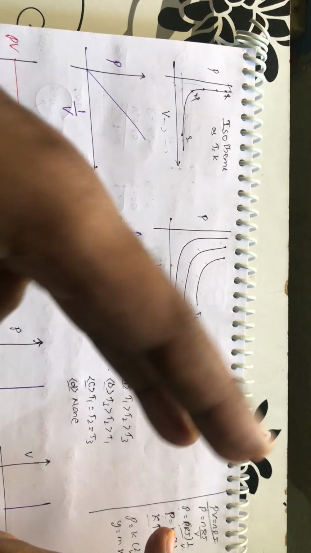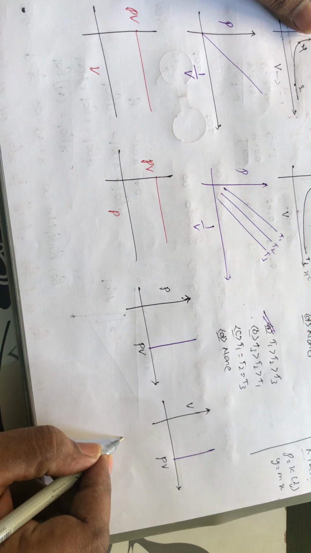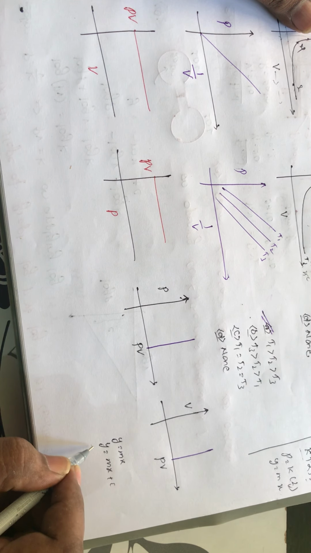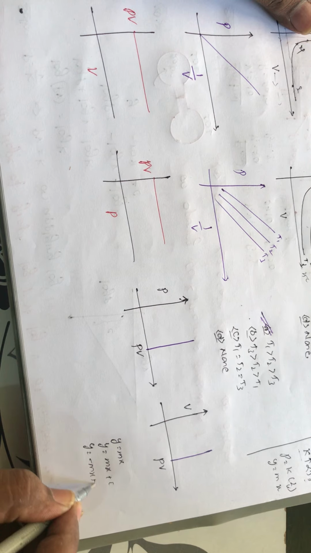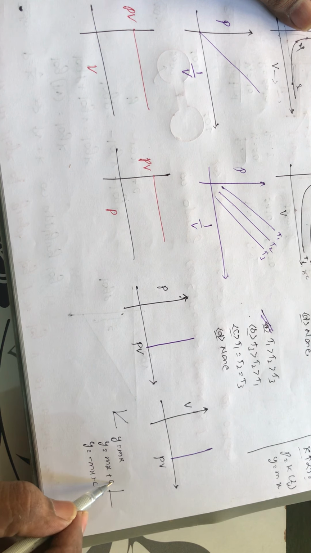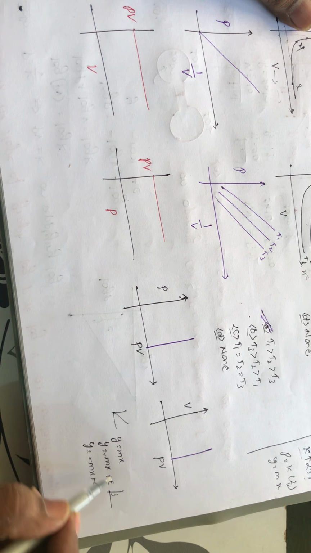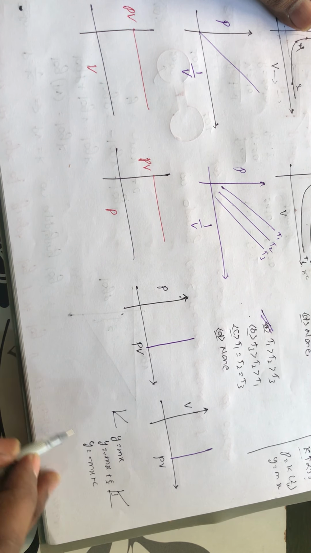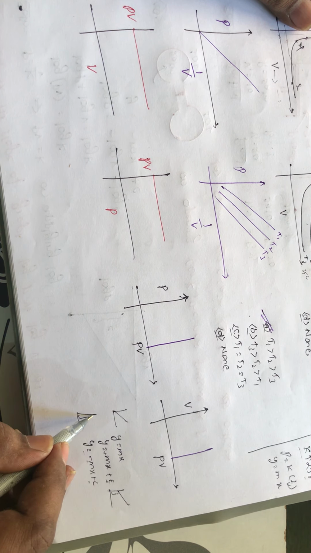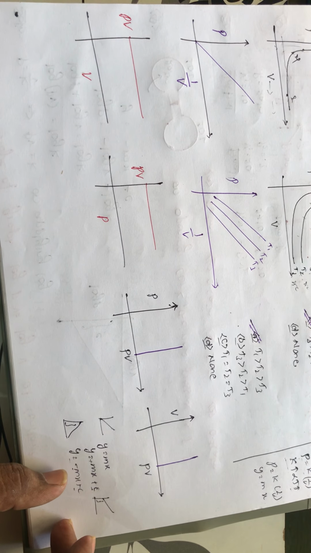And you remember, in chemistry we have only three types of graphs. In the entire chemistry: y is equal to mx, y is equal to mx plus c, and y is equal to minus mx plus c. For y is equal to mx, the graph will be in this pattern, passing through the origin. For y is equal to mx plus c, the c means you have some gap on the y axis, and this is plus m, so you have a line on the positive side. If you go for this type of graph, you have an intercept, so a gap, and minus m means the graph is like this. Only these three graphs will be present in the entire chemistry, to the maximum extent.